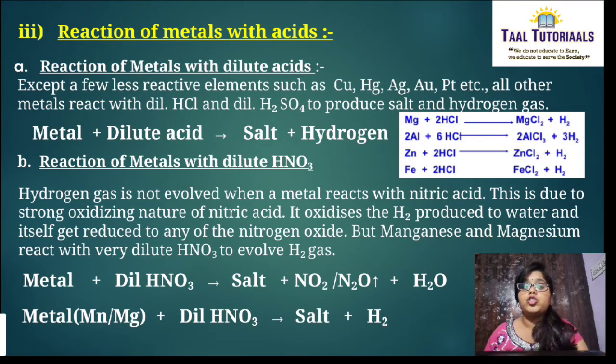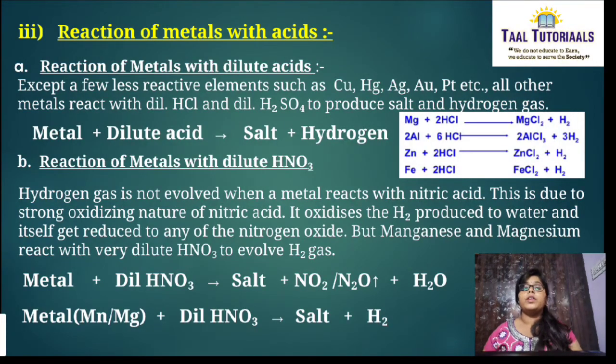This is due to the strong oxidizing nature of nitric acid. It oxidizes the H2. So the H2 produced is oxidized by HNO3 itself to produce water, and it itself gets reduced to some form of nitrogen oxide.